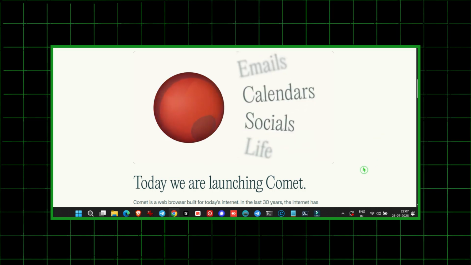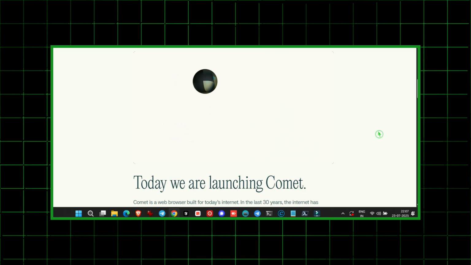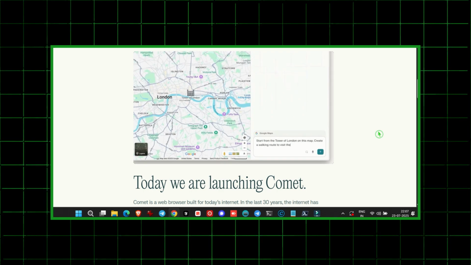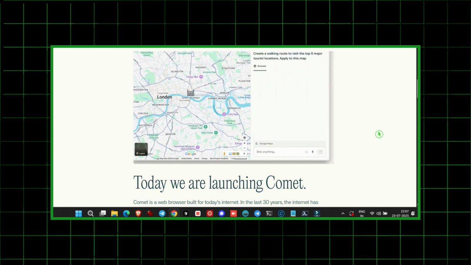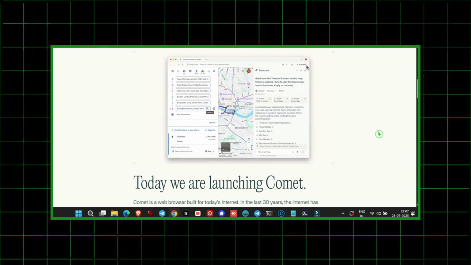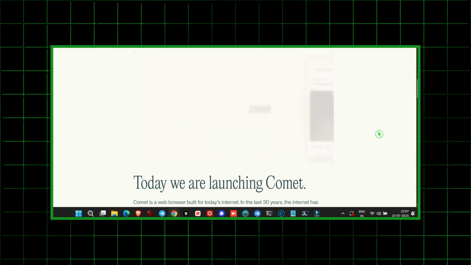Let's take examples. If you're on Google Maps, you can tell the AI assistant, show me cafes in this area and plan the route, and it will automatically act on Google Maps. Or if you're browsing a long Reddit thread, ask the AI to summarize it, and it will read the entire post and give you a clear summary.